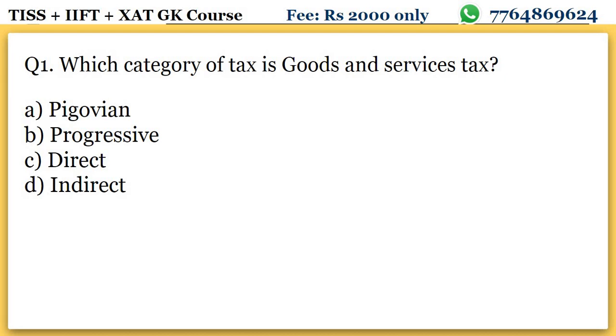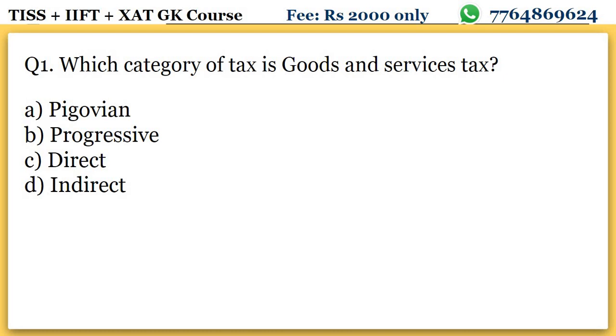Now this particular tax, that is GST, is an example of indirect tax, which is levied equally on each and every person. So it is not progressive, it is regressive. So suppose you are purchasing a packet of Lay's. On that packet, a certain amount of tax will be levied, and that taxation will be the same for all of us.